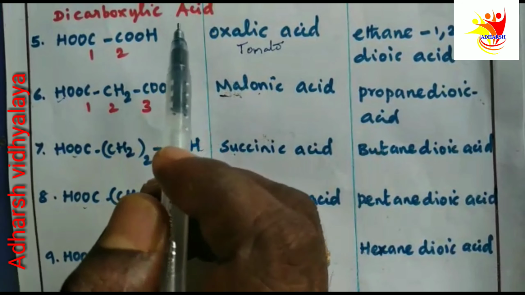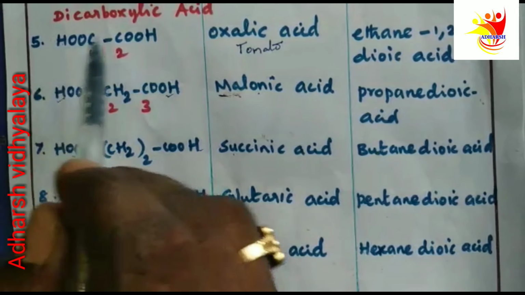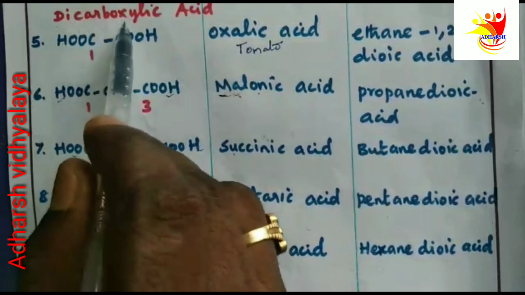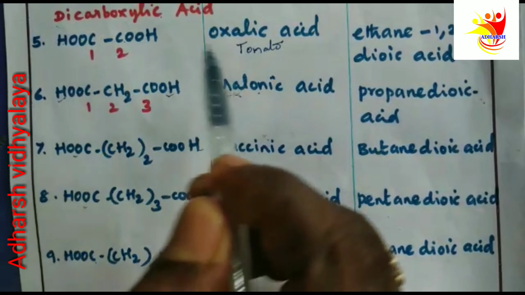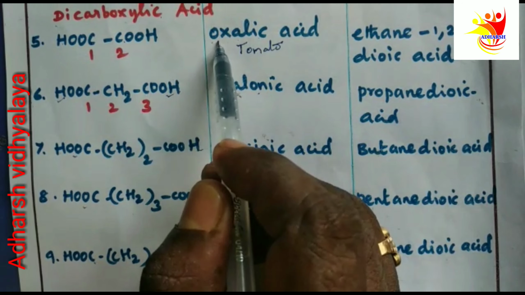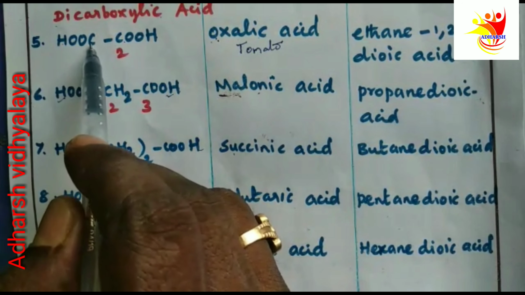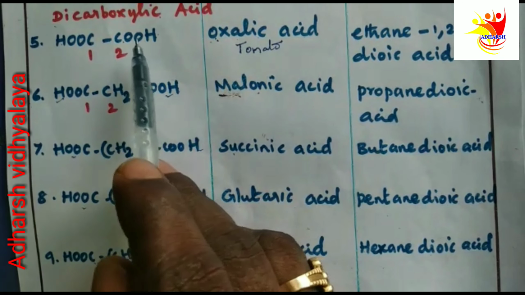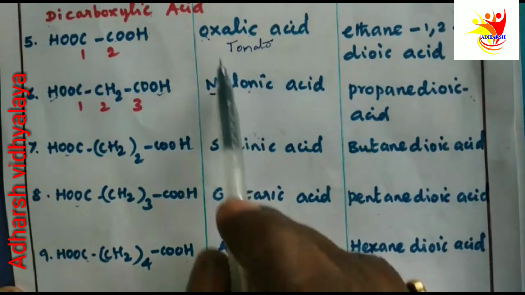Dicarboxylic acids are compounds containing two COOH groups. What is the common name for this compound? Its name is oxalic acid. Oxalic acid is an example of a dicarboxylic acid because it contains two COOH groups. Let us see other examples of dicarboxylic acids.